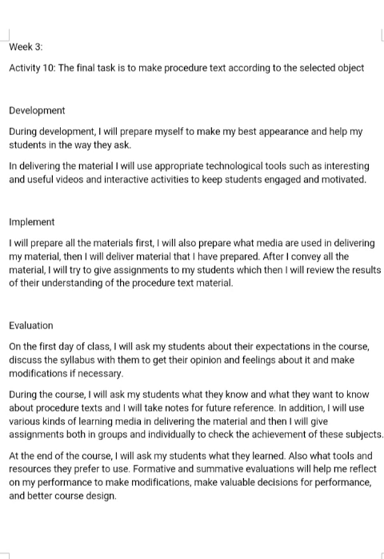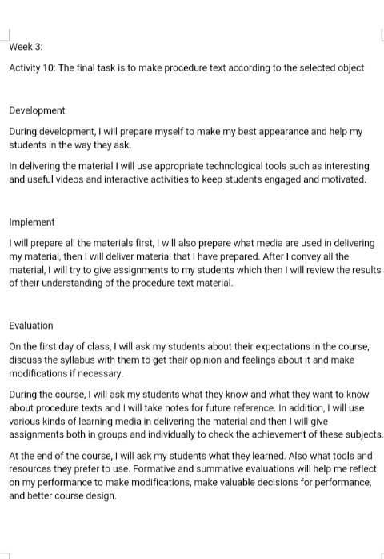At the end of the course, I will ask my students what they learned, also what tools and resources they prefer to use. Formative and summative evaluation will help me reflect on my performance to make modifications, make valuable decisions for performance, and better course design.